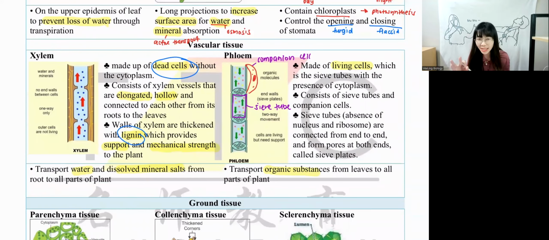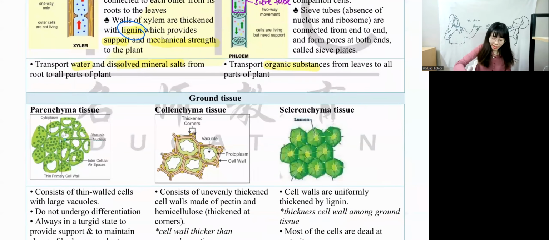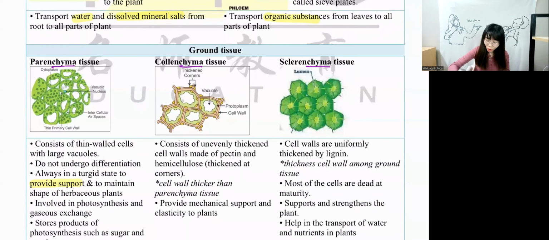Next, we have ground tissue, the third permanent tissue. For ground tissue, every name ends with "kaima". In Mandarin, kaima means godmother, but this is not the godmother, though it has a similar function. All of these provide support, like your godmother provides support. Parenchyma tissue will provide support. Collenchyma tissue will also provide mechanical support. Sclerenchyma tissue will also provide support. Everything here provides support, but in different ways.